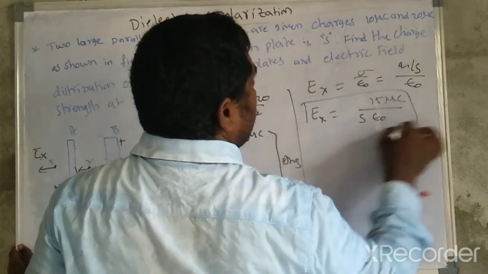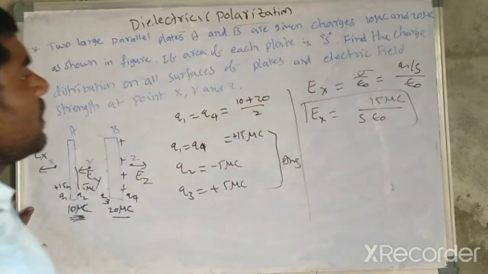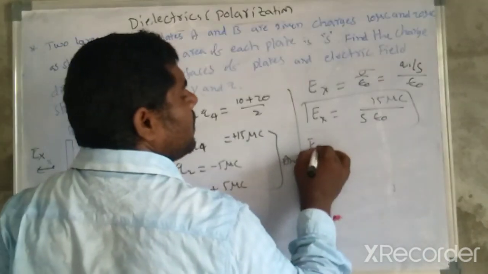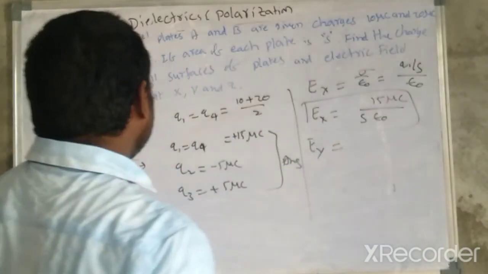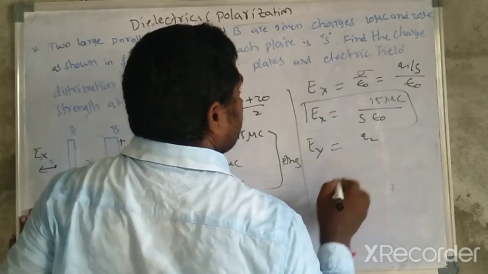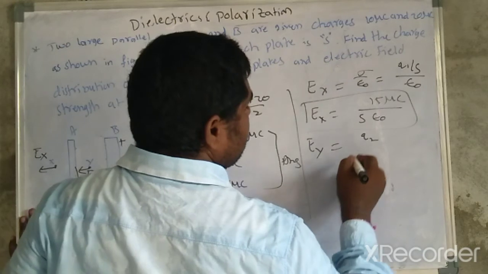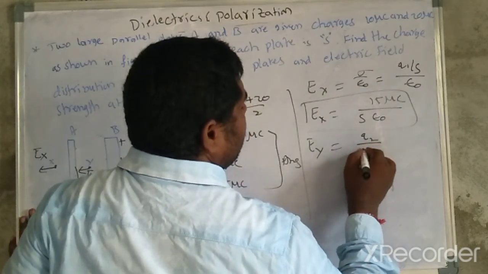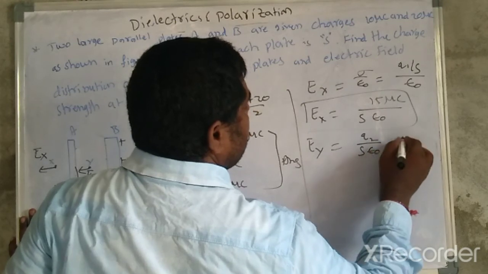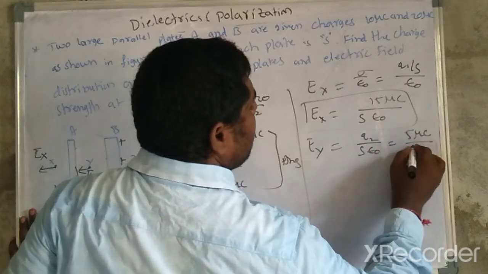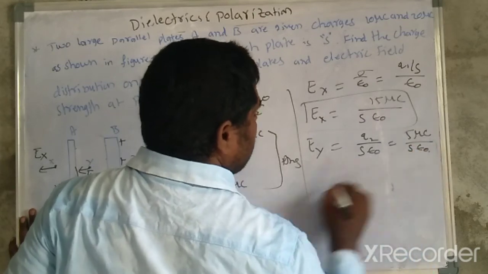This field at X is directed to the left. Similarly EY is also to the left, with charge Q2: 5 microcoulomb divided by S epsilon naught.